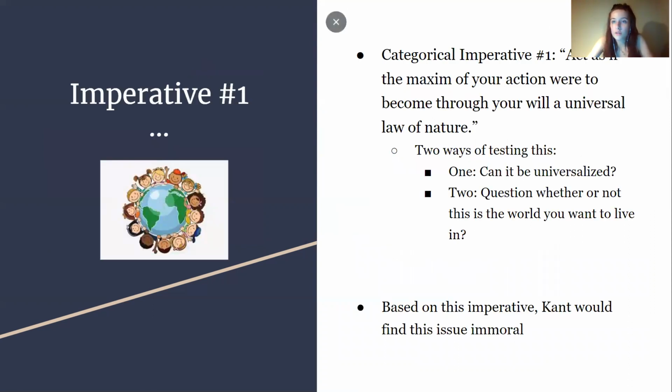So the first categorical imperative, and the strongest, I think, for this argument, is to act as if the maxim of your action were to become, through your will, a universal law of nature. So there's two ways of testing if this situation could become a universal law, and thus to show if it is moral or not. So the first one is, can it be universalized?